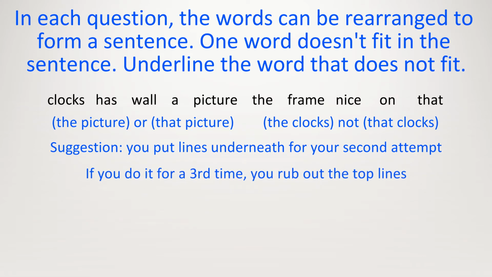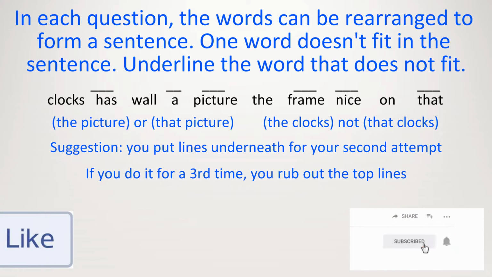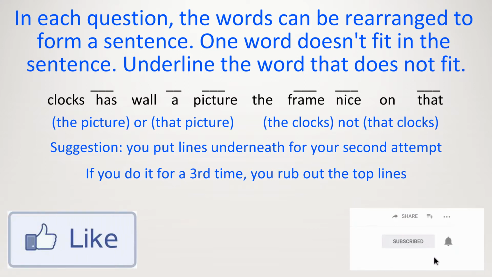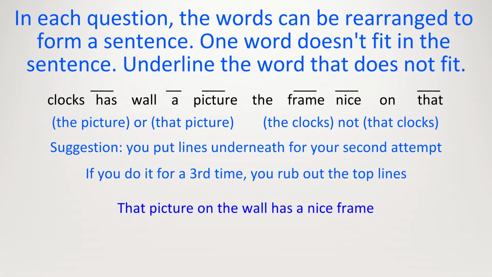Instead of the picture, let's try that picture. Has a nice frame. But once again, we have not used wore, the, on, clocks. So let's make it more interesting. Because where is this picture? And we've got it. Hence, that picture on the wall has a nice frame. Describing where the picture is makes the sentence more interesting. Because of that, we have not used the word clocks.